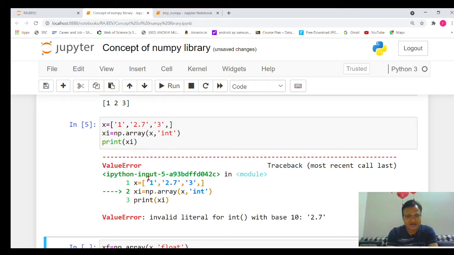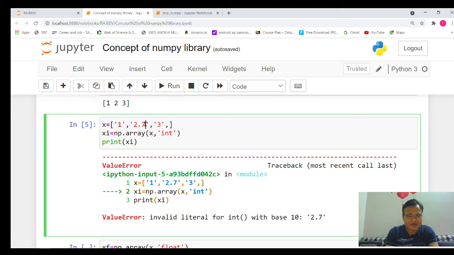Here you can see it's giving an error, and if you read it, it says invalid literal for int() with base 10: '2.7'. That means 2.7 is not an integer type of data, it's a decimal, a float type of data, so it cannot be converted directly into integer type. Many times we think that it will change 2.7 into 2, but sorry, that is not possible. We have to do the correction accordingly. So I will delete that particular part.